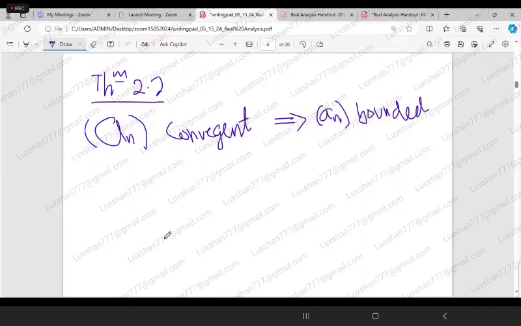Okay, but the converse does not hold. That means that if a_n is bounded, then we cannot conclude that it is convergent.